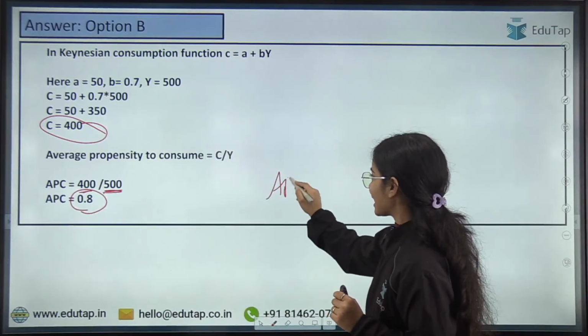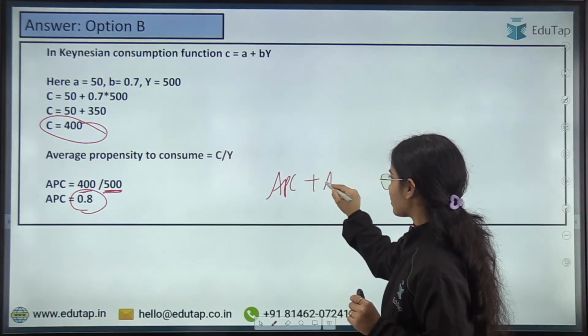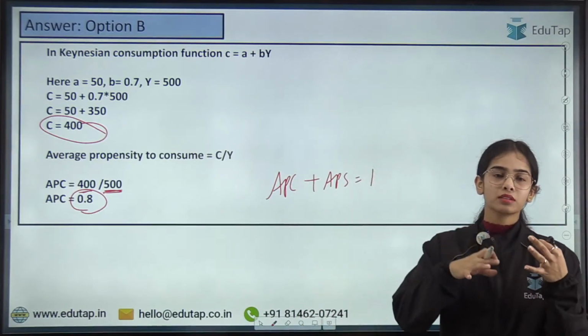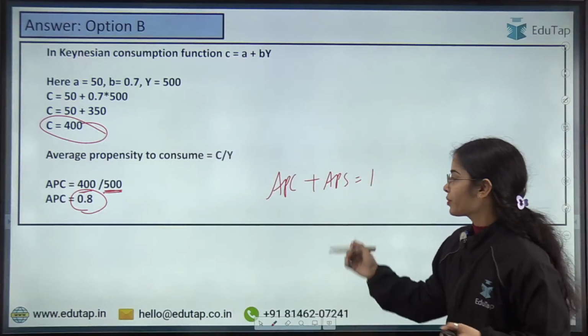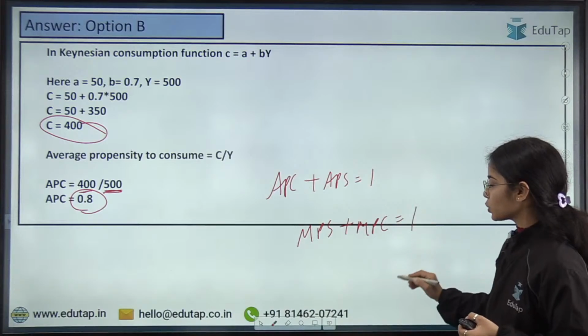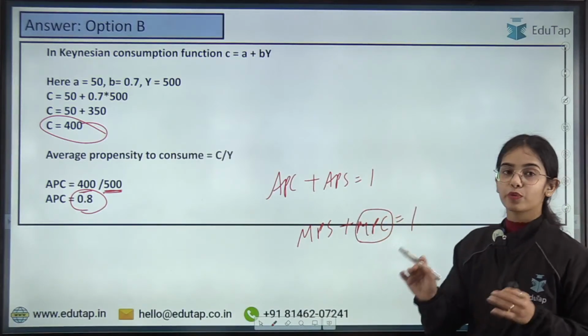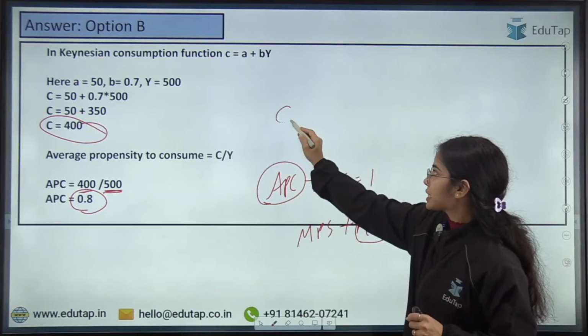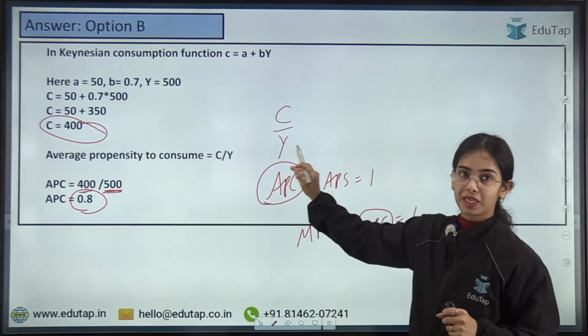So always remember that APC plus APS is equal to 1. APC can be greater than 1, can be less than 1 also. MPS plus MPC is also equal to 1, but MPC is in between 0 and 1.